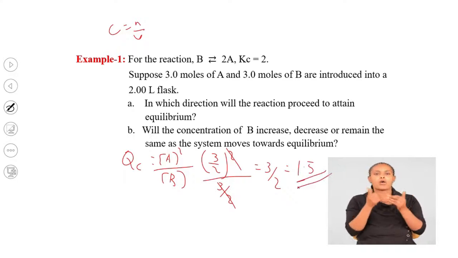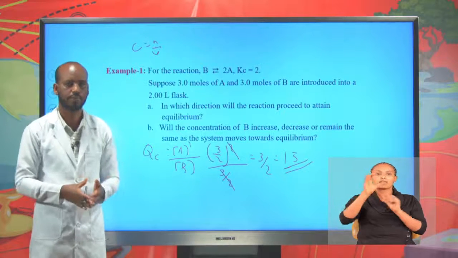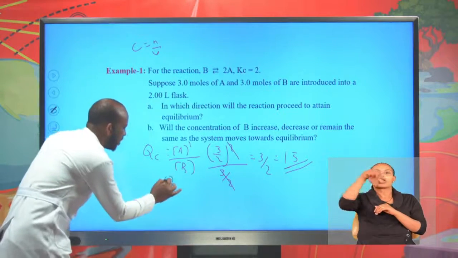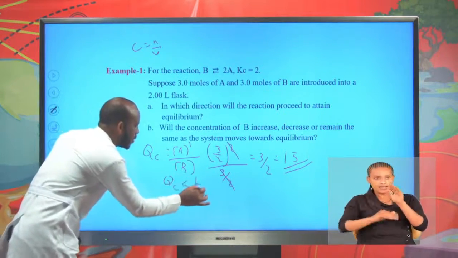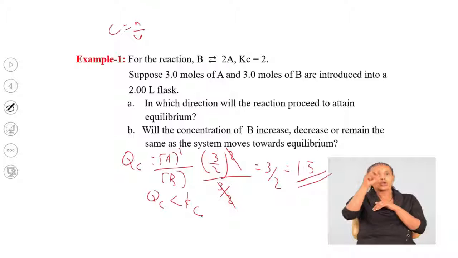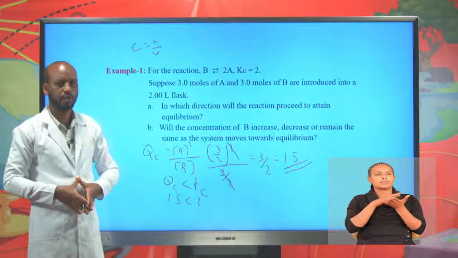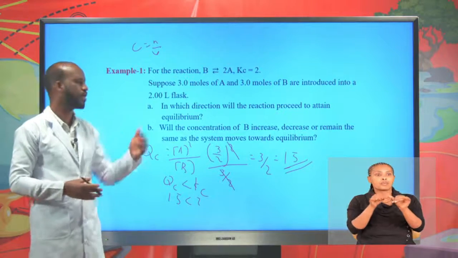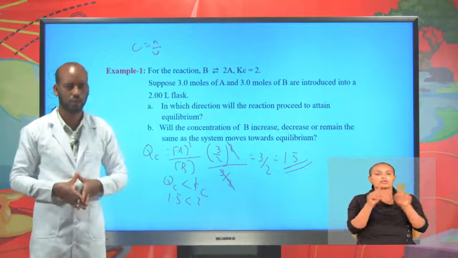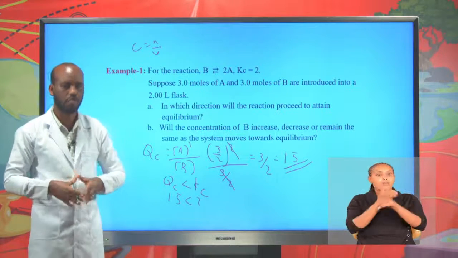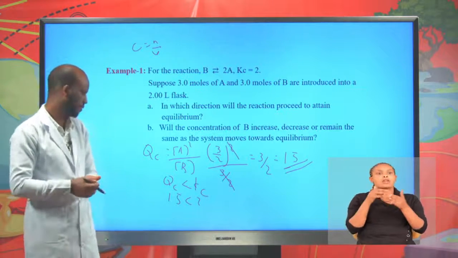Now compare Qc with Kc. You see, the value of Kc is this. Qc is less than Kc because Qc is 1.5 and Kc is 2. Now the reaction proceeds from reactants into product before equilibrium is attained, before equilibrium is reached.